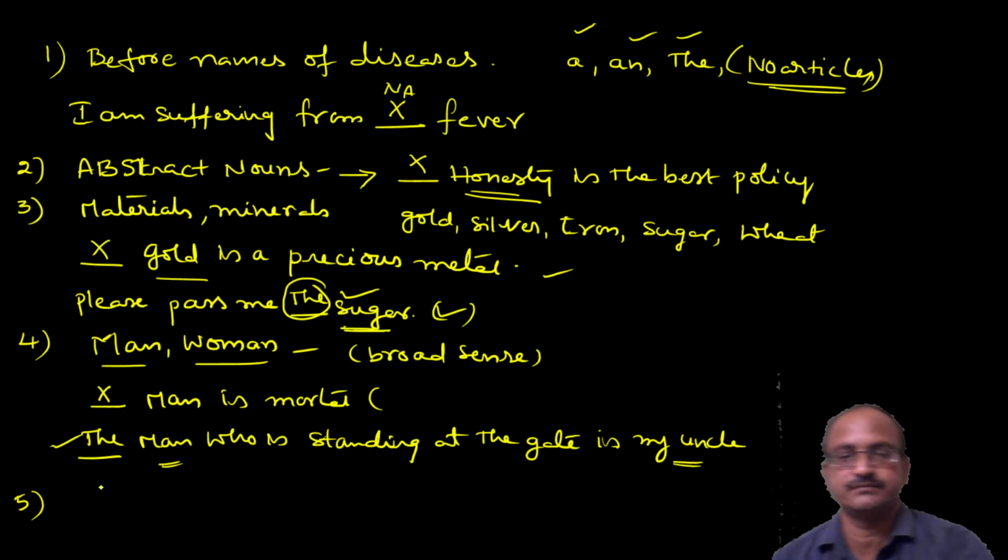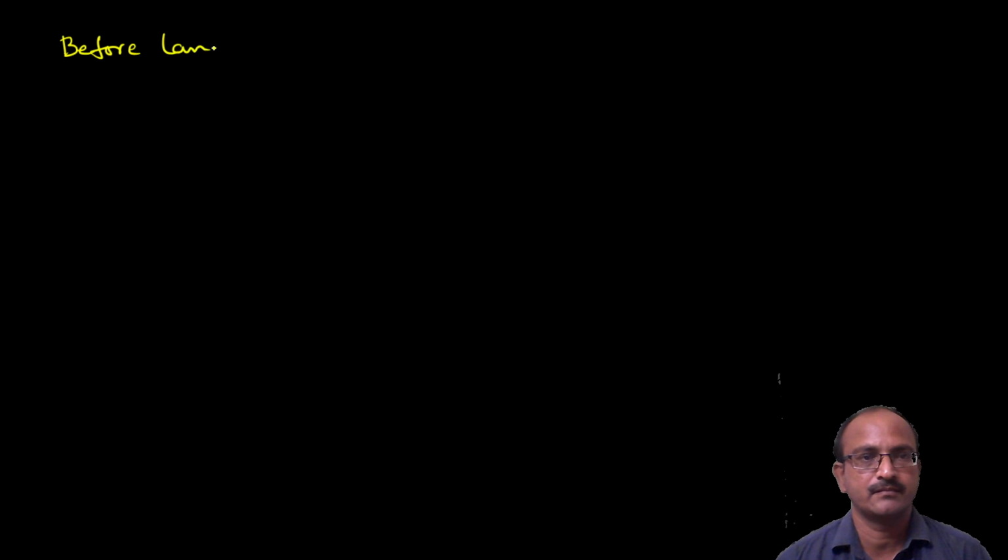The next one: before the names of languages.